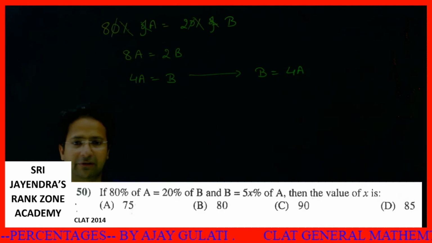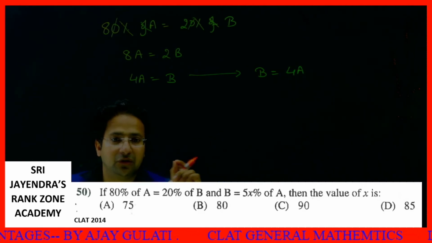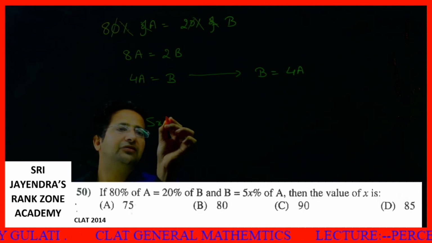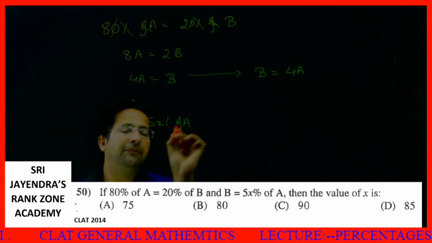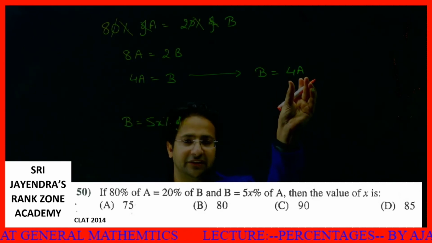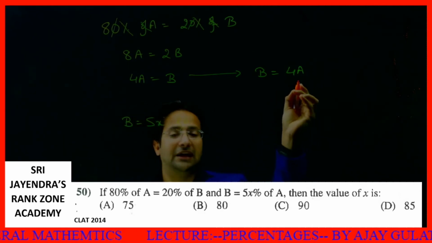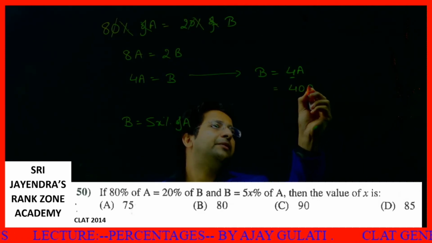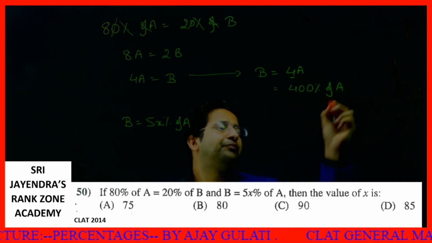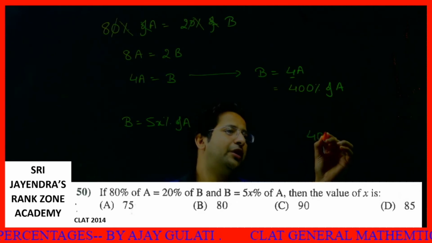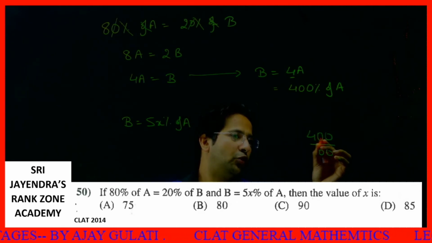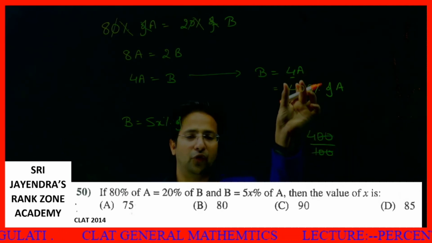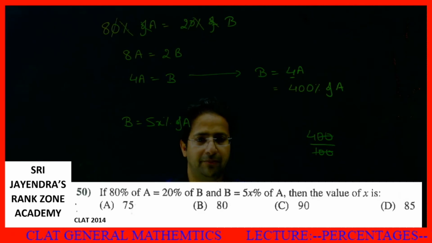Next thing, what is being given? B is equal to 5x percent of A. Students, if I need this converted into percentage, what does 4 mean? 400% of A. Why 400%? 400% means 400 over 100, double zero cancel, so this is again 4. So 4A can be written as 400% of A.